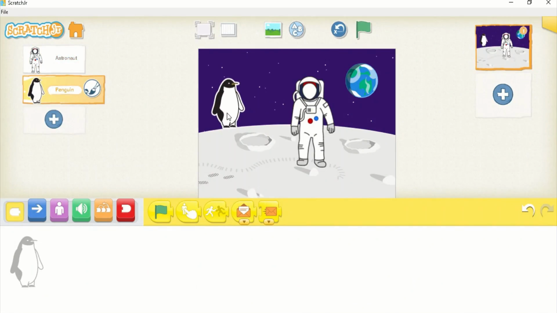If there are more than one character or more than one sequence, then you have to use this message part, because the color of the messages will decide the sequence: what will come first, what will come second, and so on.